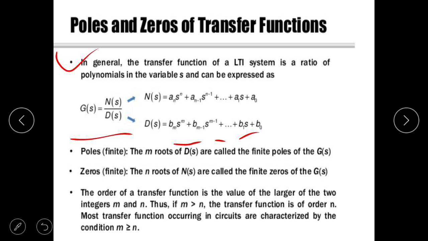So poles are the roots of the denominator and zeros are the roots of the numerator polynomial. The order of a transfer function is the value of the larger of the two integers m and n. Thus, if m is greater than n, the transfer function is of order m. Most transfer functions occurring in circuits are characterized by the condition that m should be greater than or equal to n. It means the denominator power is greater than the numerator power.